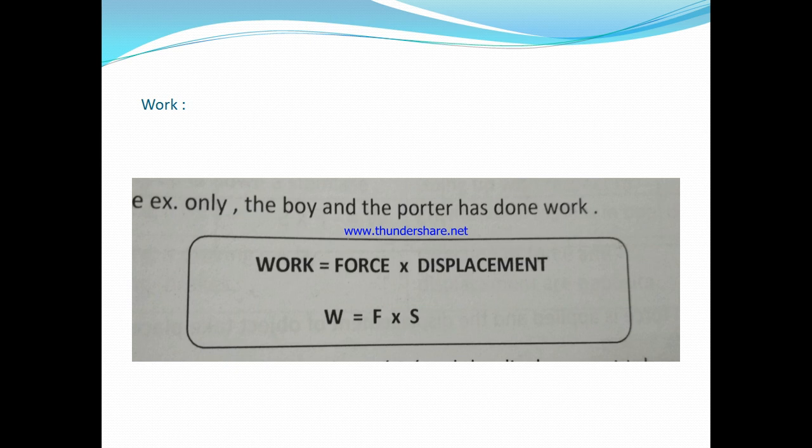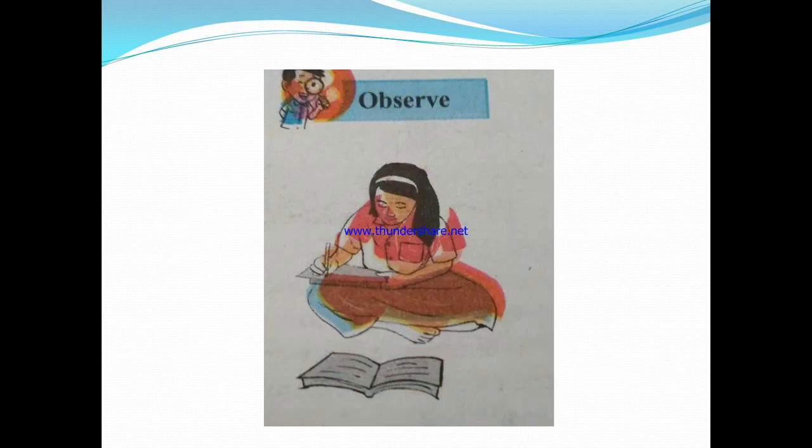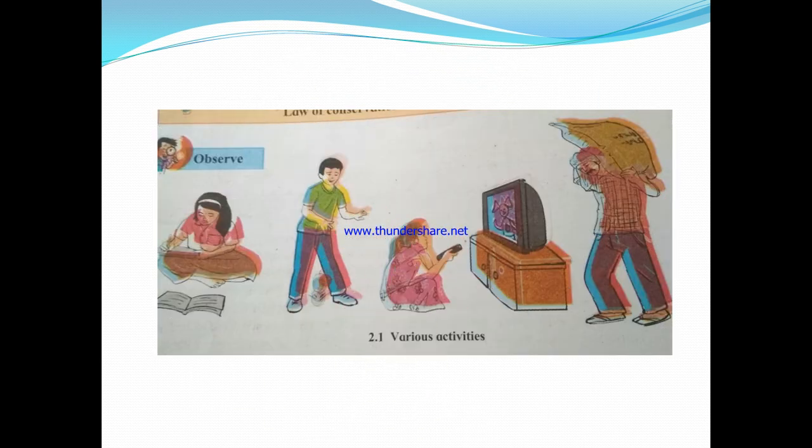Now in these four pictures, there are two pictures in which someone is sitting. In the first picture, this girl is sitting, as well as this girl is sitting. Both of them are not moving.